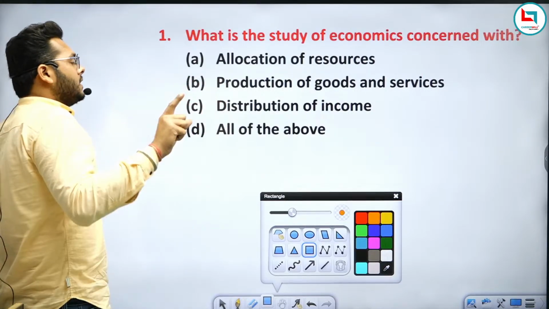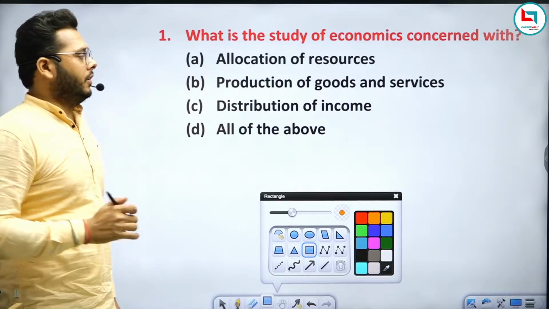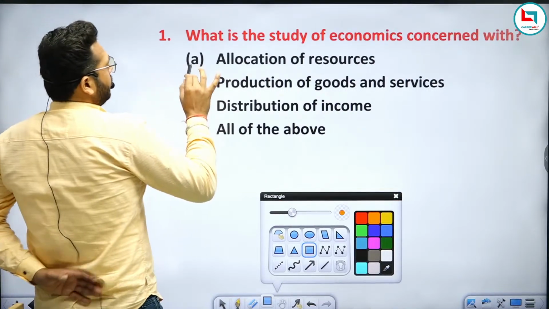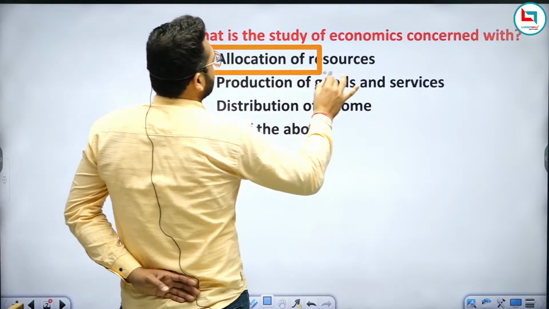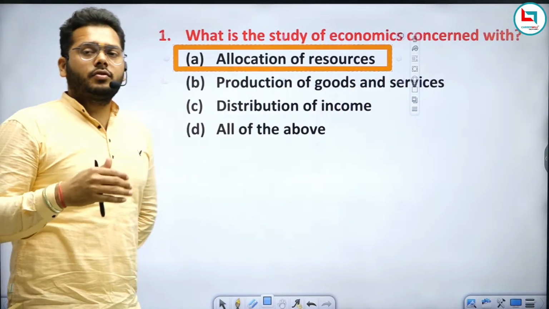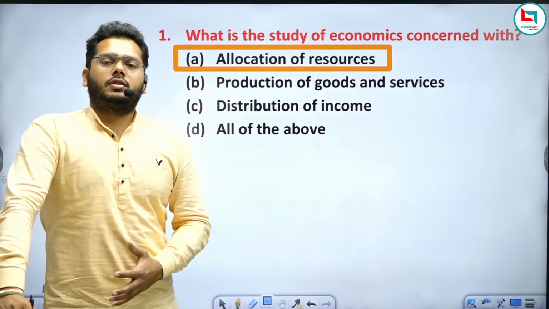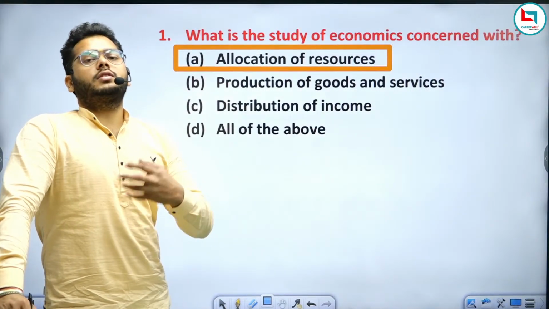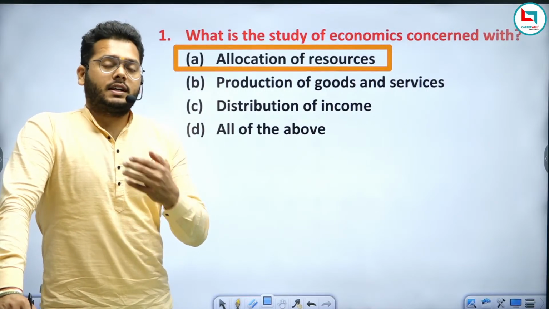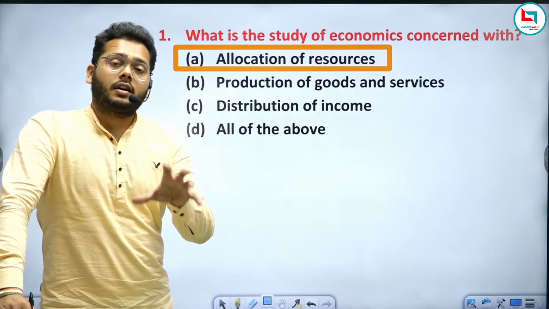In the first class, I explained the exact meaning of economics in depth. In the study of economics, we allocate resources for the manufacturing of goods and services, to satisfy our needs and wants. If we want to satisfy these needs and wants, we need to have resources.